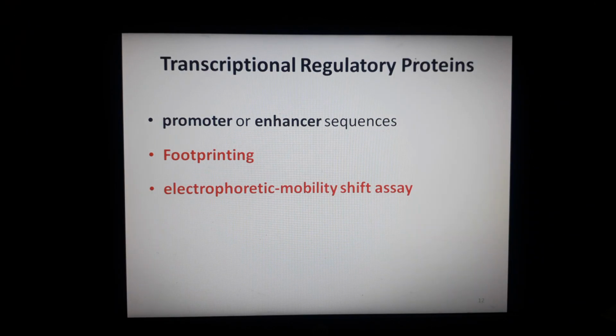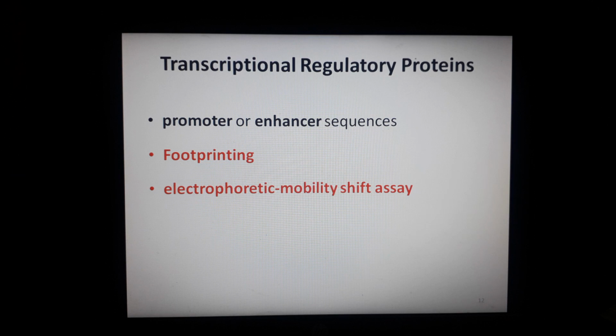Now let's discuss the transcriptional regulatory proteins. The isolation of a variety of transcription regulatory proteins has been based on their specific binding to the promoter and enhancer sequences. The proteins binding to these DNA sequences are commonly analyzed by two methods. The first method is footprinting.